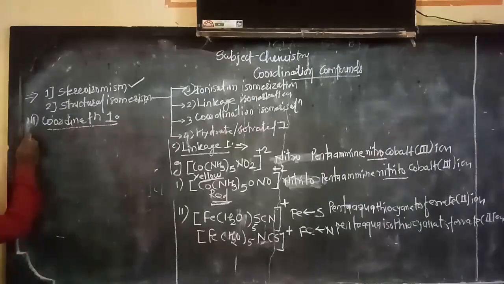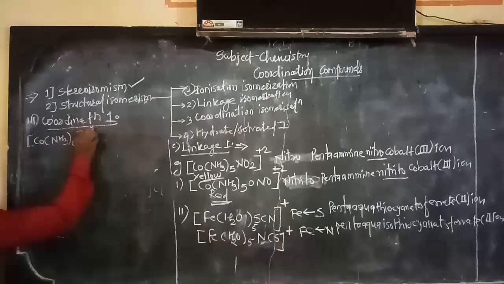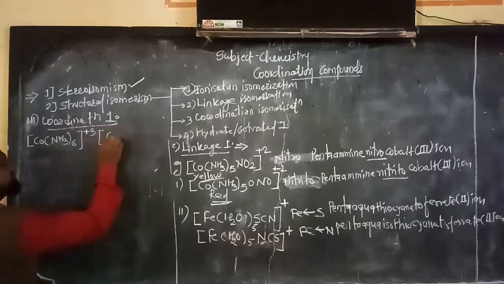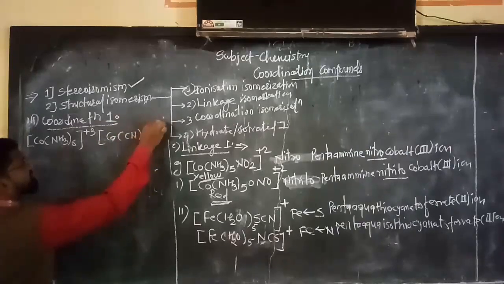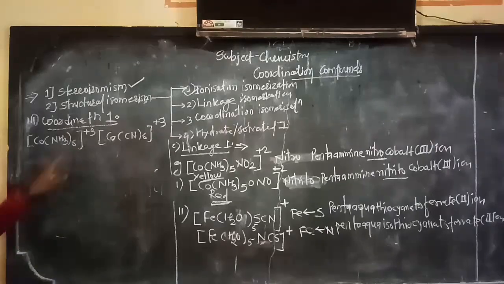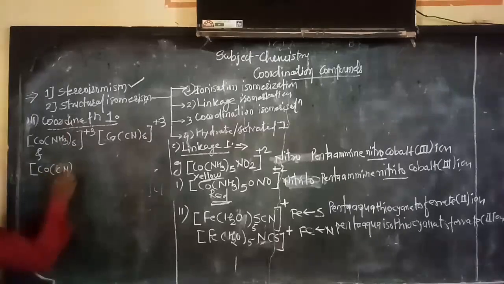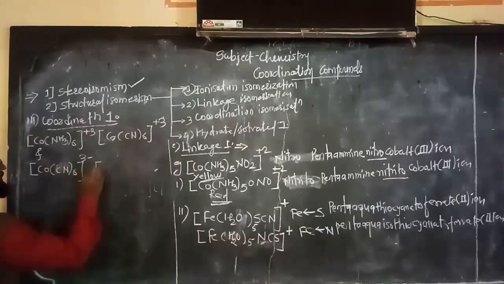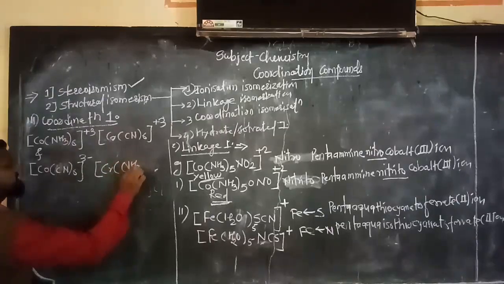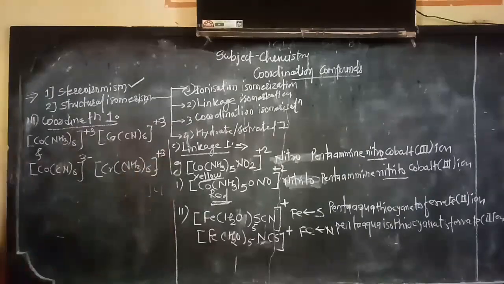For example, see here, [Co(NH3)6]3+ and [Cr(CN)6]3-. Okay, now see here, this is your first complex. Now I am going to write the second example: [Co(CN)6]3- and [Cr(NH3)6]3+. Now see here, capital A and capital B complex. This is complex A, this is complex B.